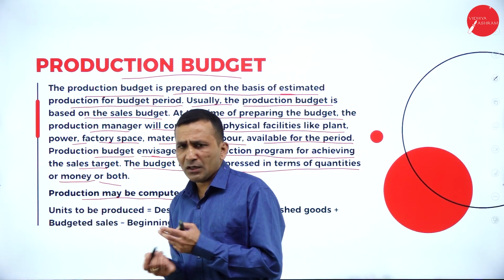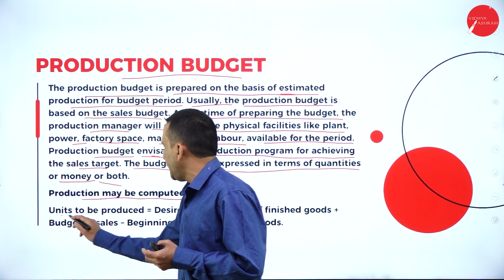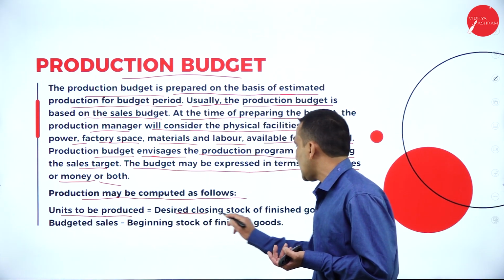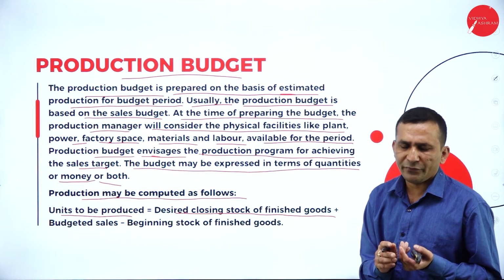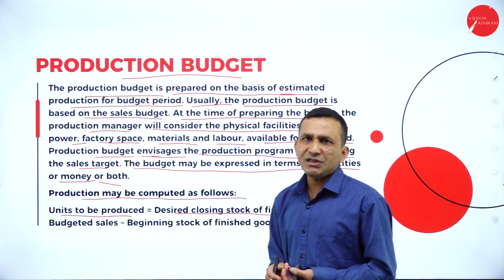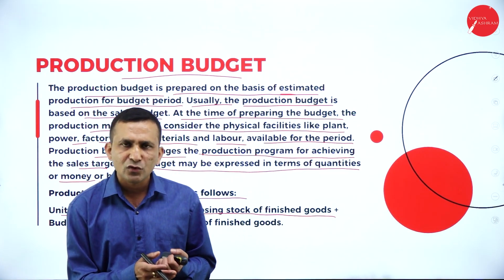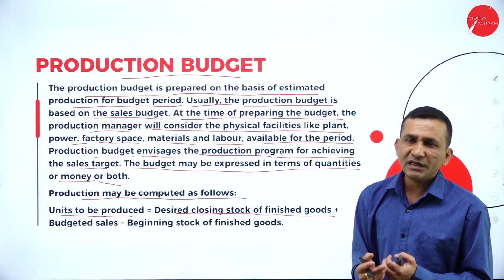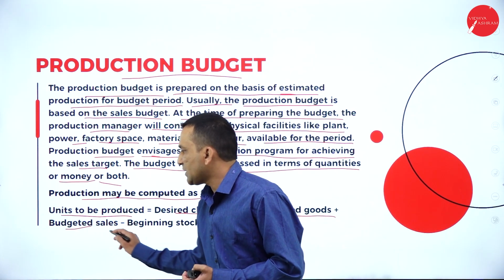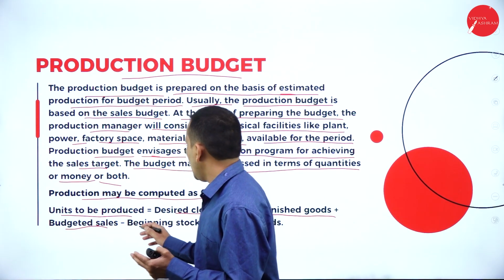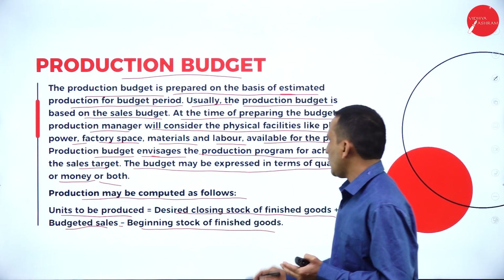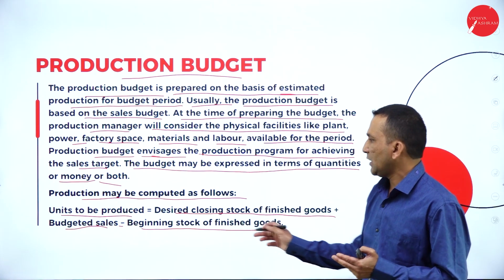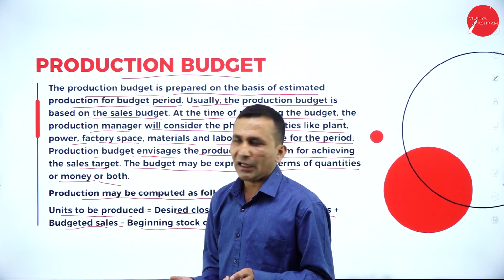How many units you are expecting, you need to produce. The desired closing stock of finished goods. In case any production was there last year, of course the finished stock availability, the closing stock will be the opening stock for the next year, and the budgeted sales what you predicted, minus the beginning stock of finished goods. If you subtract, you can easily calculate the number of units produced here.